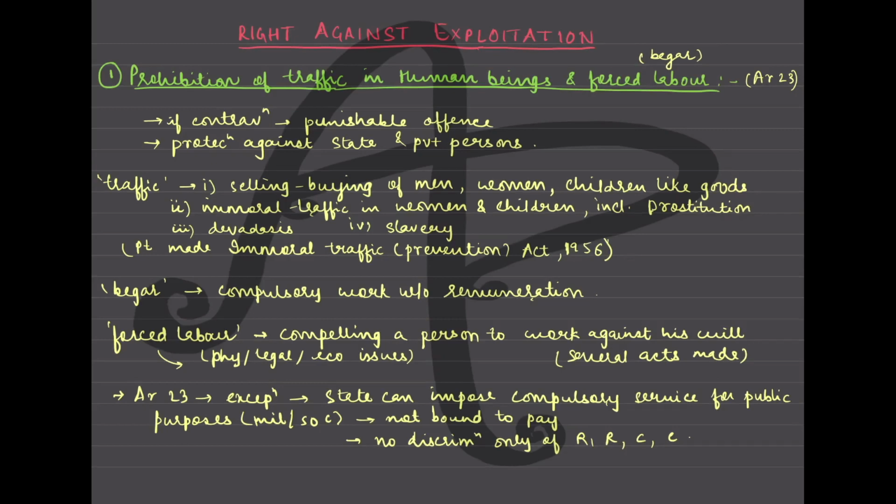So what are the explanations for trafficking in human beings? Now human trafficking means, like trade, illegal trade. In general also, if you understand the idea of trade, what does it mean? It means selling and buying. Trade is about that exchange. So here human trafficking means selling and buying of men, women and children like goods. Like you trade goods, you are trading humans, and that is trafficking, or in other words, selling and buying.